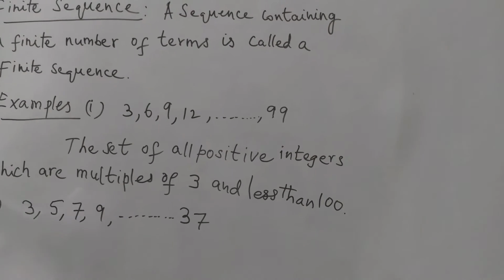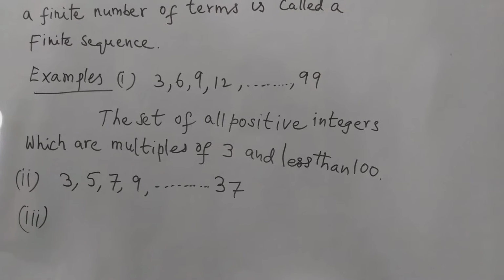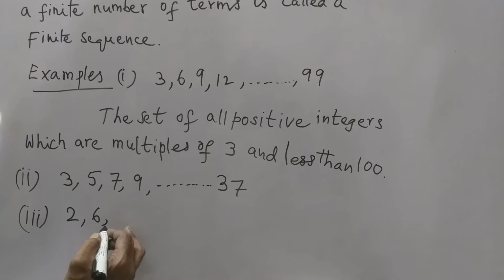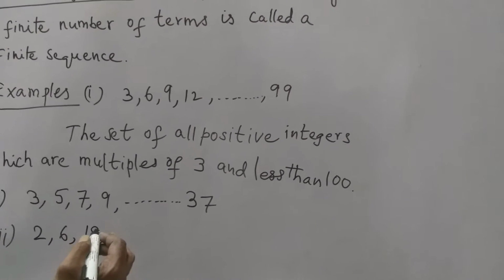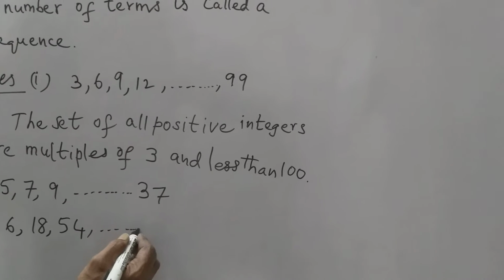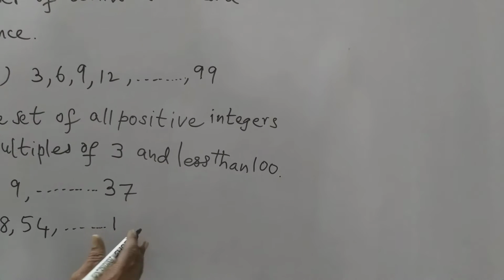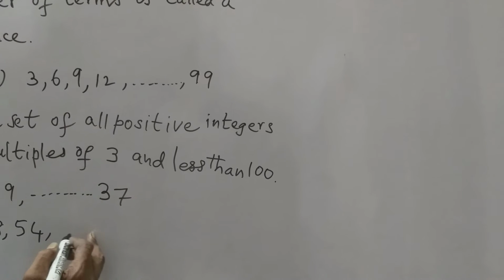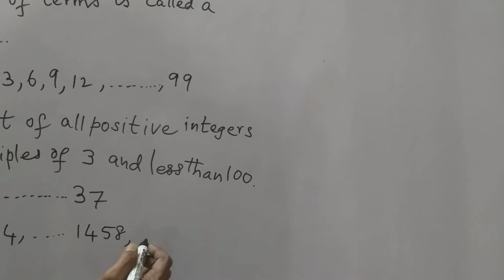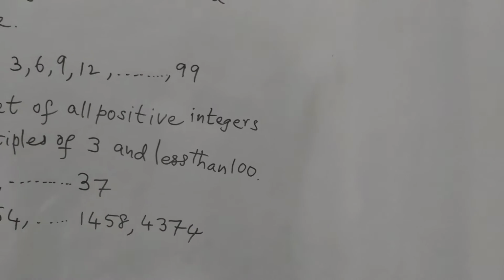One more example I am giving to you, the third one: 2, 6, 18, 54 and so on, 1458, and the last term is 4374. This is the third example.